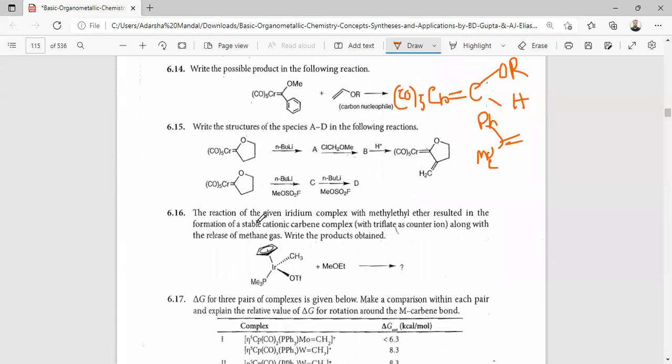And the next question: the reaction of the given iridium complex of methyl ether leads to the formation of a stable cationic carbene complex along with the release of methane gas. So write the product. So here the product is the iridium Cp(Me3P)Ir=CH(OEt).